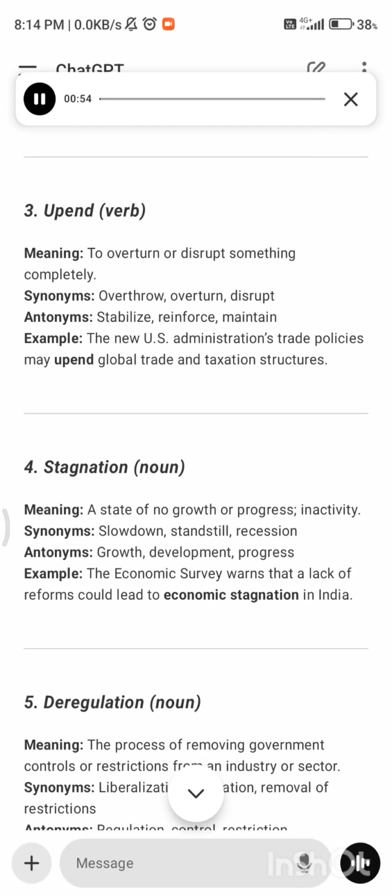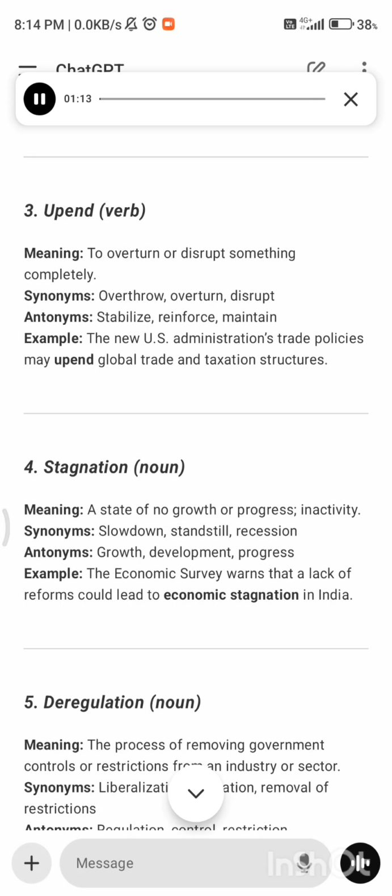3. Upend, meaning to overturn or disrupt something completely. Synonyms: overthrow, overturn, disrupt. Antonyms: stabilize, reinforce, maintain. Example: the new U.S. administration's trade policies may upend global trade and taxation structures.